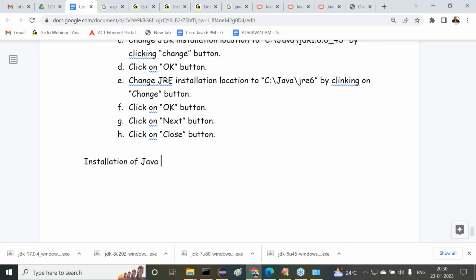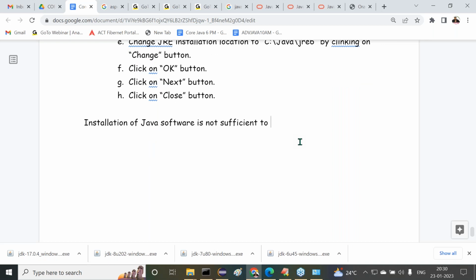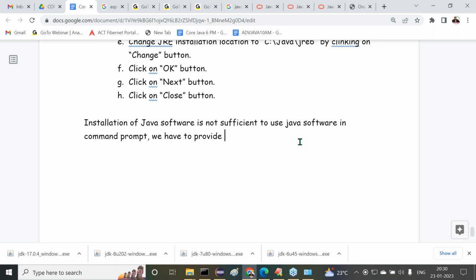Installation of Java software is not sufficient to use Java software in a command prompt. So we have to provide the path environment variable. What do we have to provide there? Path environment variable setup.